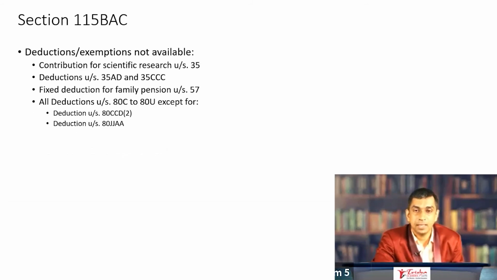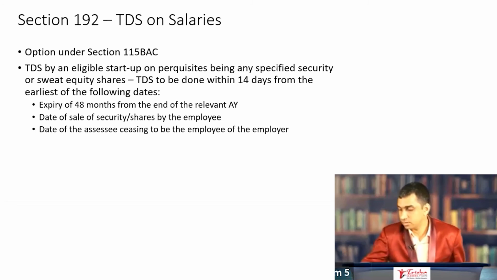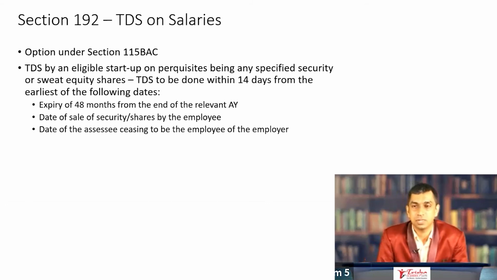Okay. So let's move on to the next section. I hope I have thrown enough light on 115 BAC so that students understand this very, very clearly. Very, very important amendment. Let's now move on to the chapter intermediate level: advanced tax, TDS, and TCS.